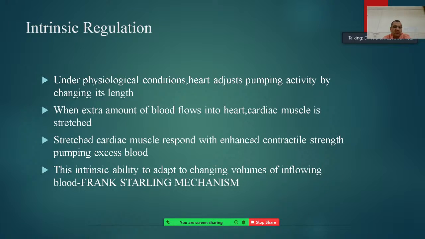So what is the Frank-Starling mechanism? Under physiological conditions, the heart adjusts its pumping activity by changing its total length. When an extra amount of blood flows into the heart, the cardiac muscle is stretched to a greater extent. Then the stretched cardiac muscle responds with enhanced contractile strength, pumping the excess blood. This self-adjustment capacity of the heart to adapt to changing volumes of inflowing blood is called the Frank-Starling mechanism.